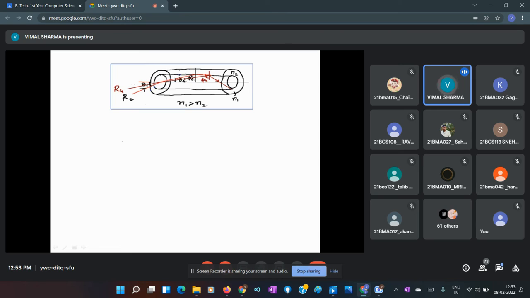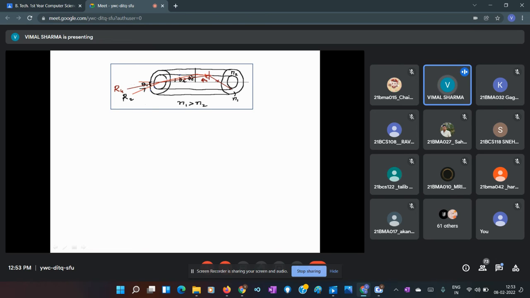And any ray which is made incident at an angle greater than this R2 is not accepted by the optical fiber. It will not fulfill the condition of total internal reflection, and it will leak out of the optical fiber. Okay, so now focus on this ray, R4, which is accepted by the optical fiber and moves through the optical fiber through multiple successive total internal reflections.